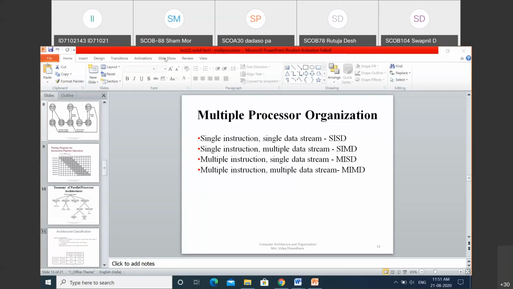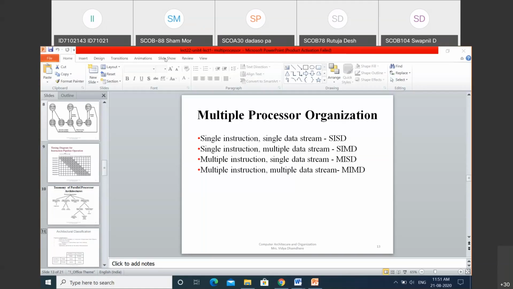The first type is shared memory, which is also called tightly coupled memory. That means there are multiple processors, and those multiple processors are going to share a single memory. That's why it is called tightly coupled memory.